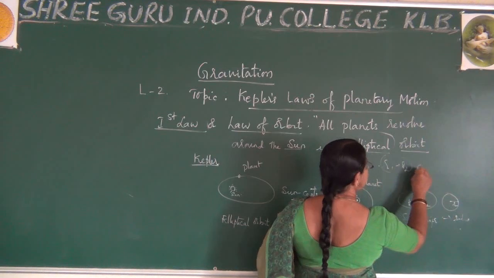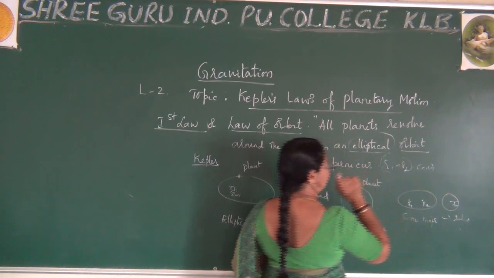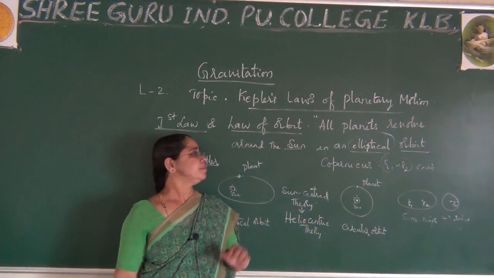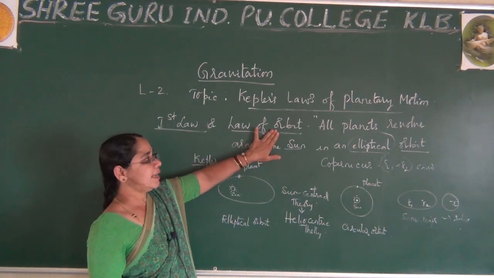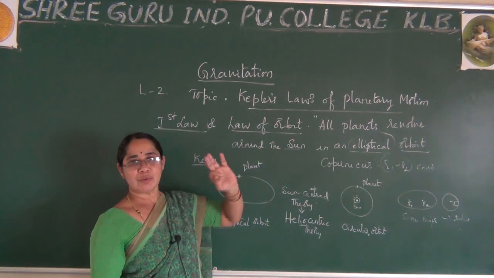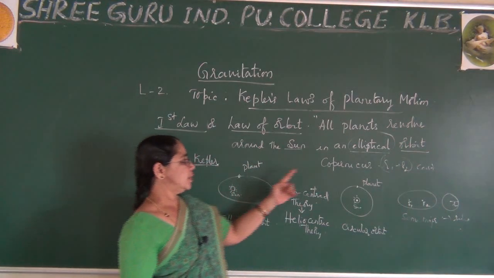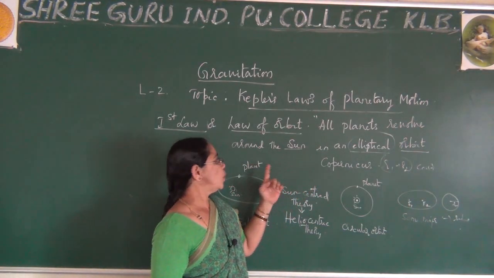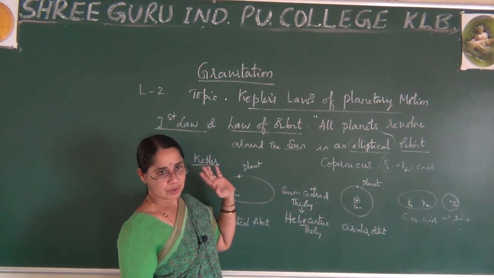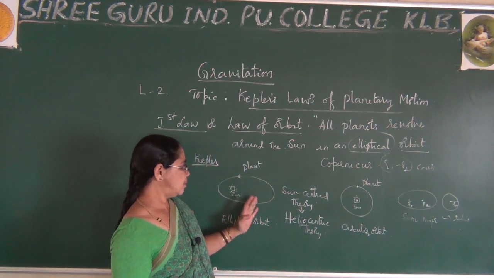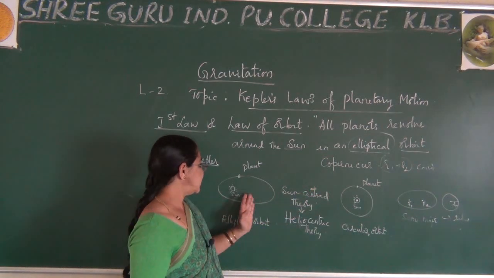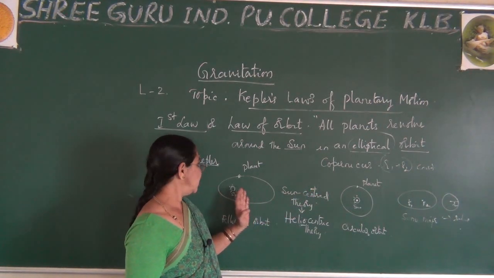All these concepts are explained now. So be aware of this. The statement is: all planets revolve around the sun in an elliptical orbit with the sun at one of the foci.